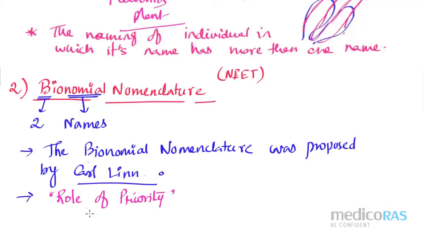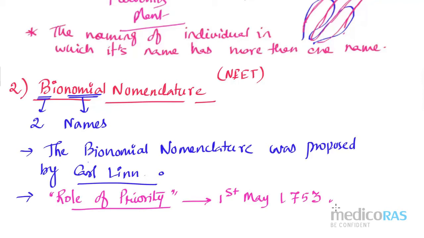Okay, so this is the rule of priority. Please remember one point: this rule of priority was first established on 1st May 1753.